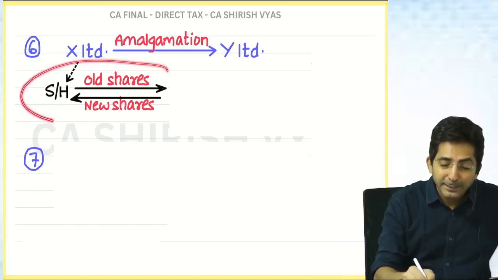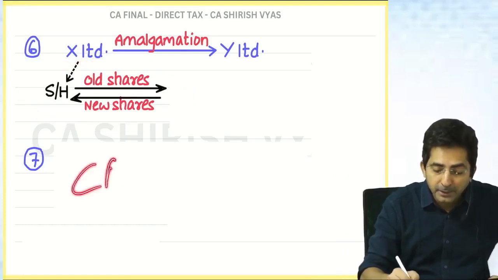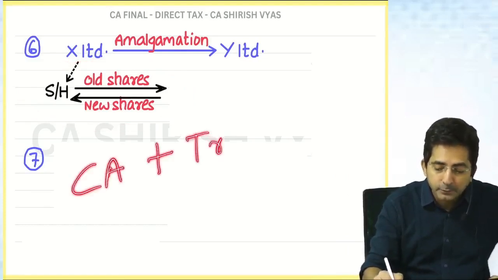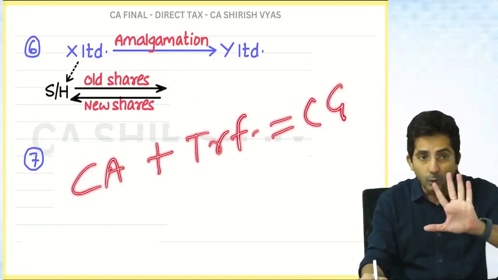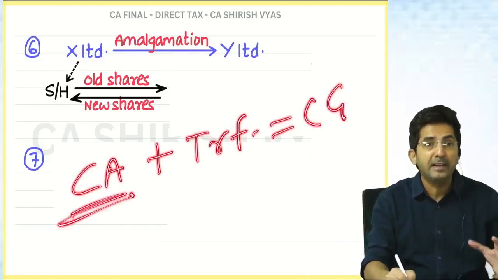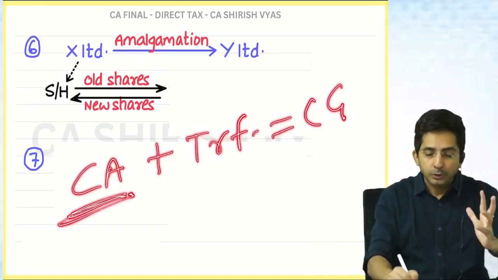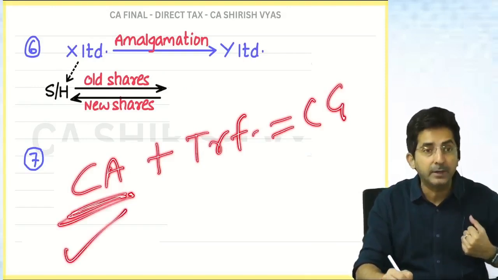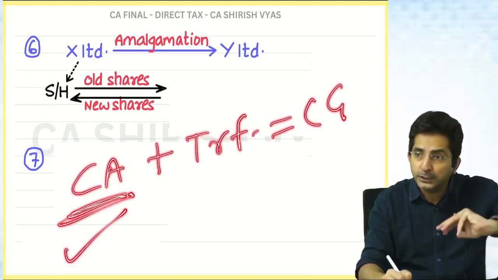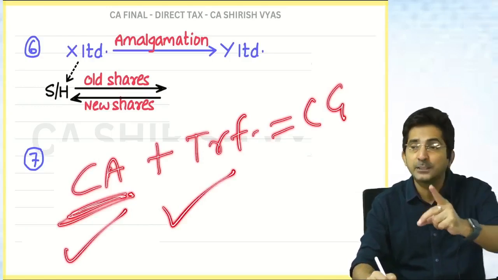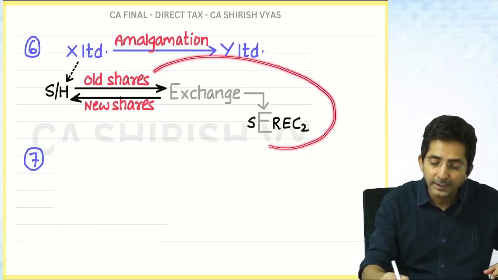And even this transaction is satisfying the conditions. Which condition? Look, there must be capital asset, there must be transfer, there will be capital gains. Check the conditions. Think from a shareholder point of view. Shareholder was having Reliance shares. Take the example of Reliance taken over by Infosys. So shareholder was having Reliance shares, so there was capital asset. And Reliance shares are exchanged for Infosys shares. Exchange is a transfer.